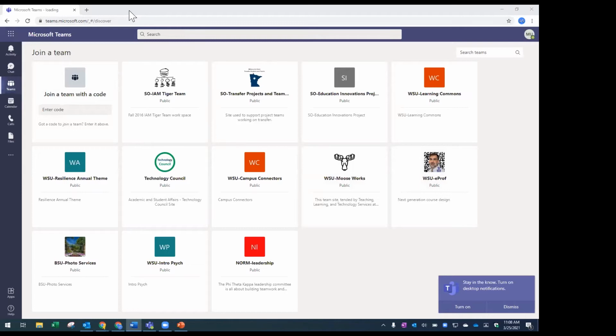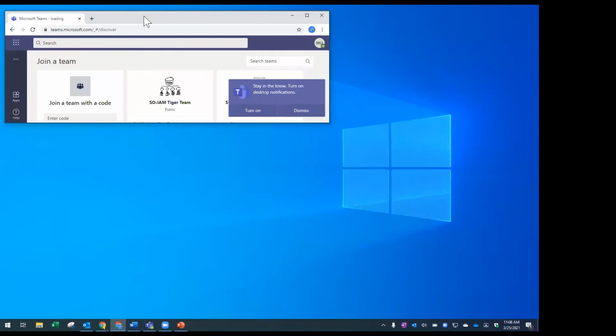Right now, like I mentioned, I'm working in the web browser. And you'll see Teams looks almost the same as it does with the desktop app, but I'm going to show you how to open the desktop app. And I've already downloaded and installed it. If you haven't downloaded and installed it yet, what I've seen before is that it will give you a little option down here in the bottom left-hand corner to download and install the client. If you're using a university image machine, it likely already came installed on that machine.